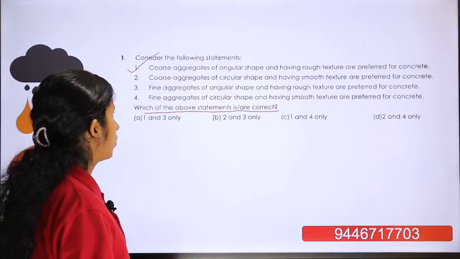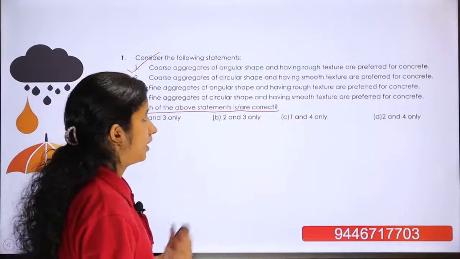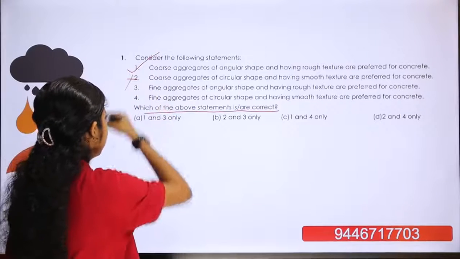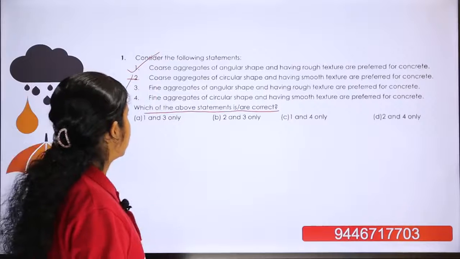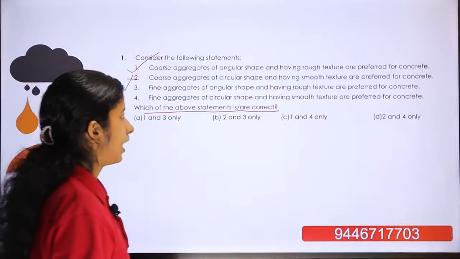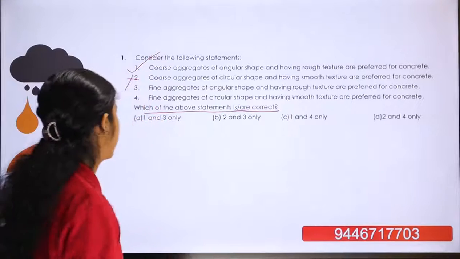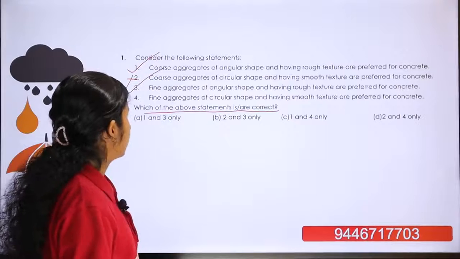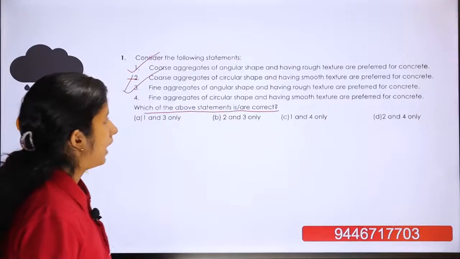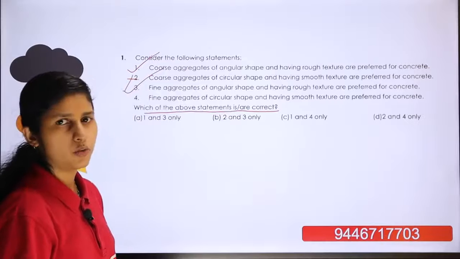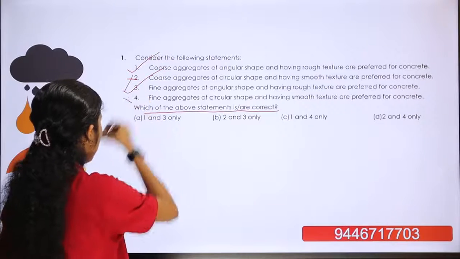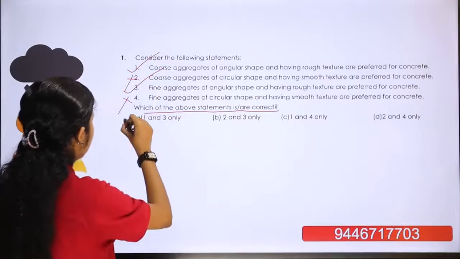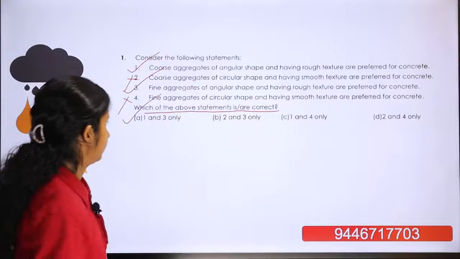The second statement: coarse aggregate of circular shape and having smooth texture is preferred for concrete. It is a wrong statement. And third: fine aggregate of angular shape and having rough texture is preferred for concrete. It is also a correct statement. The fourth one: fine aggregate of circular shape and having smooth texture is preferred for concrete. This is also wrong. So 1 and 3 is the correct answer, and our correct answer is option A, 1 and 3.